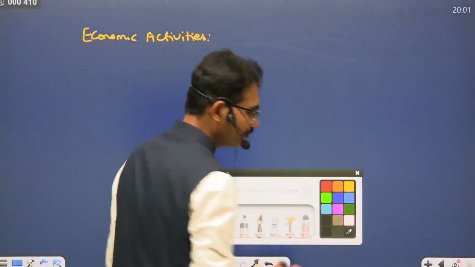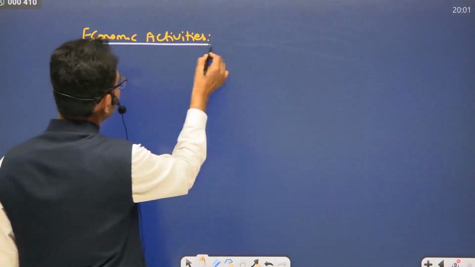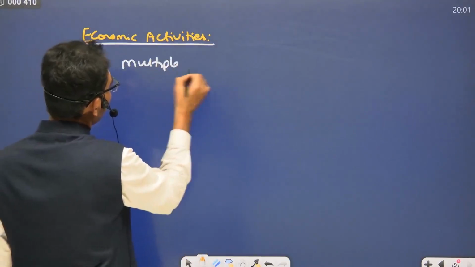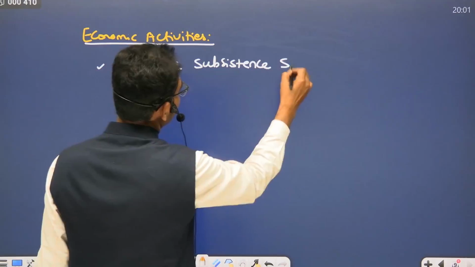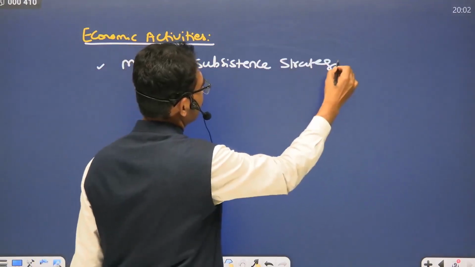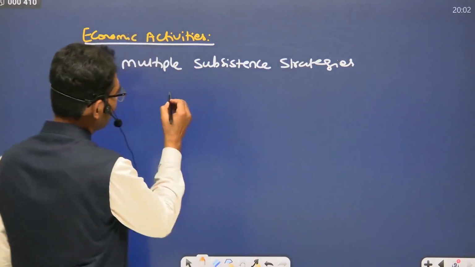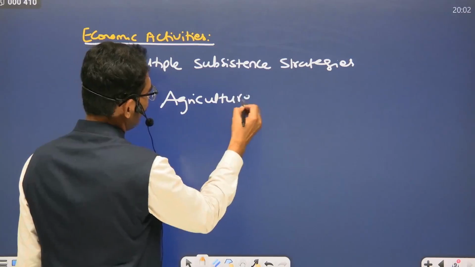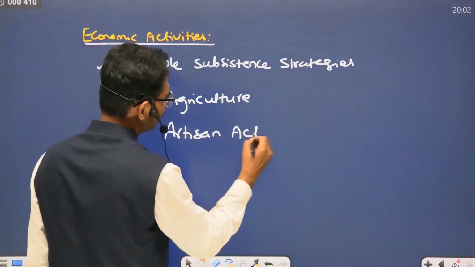The nature or the characteristic quality of this civilization is multiple subsistence strategies. That means they knew agriculture, they knew artisan activities.